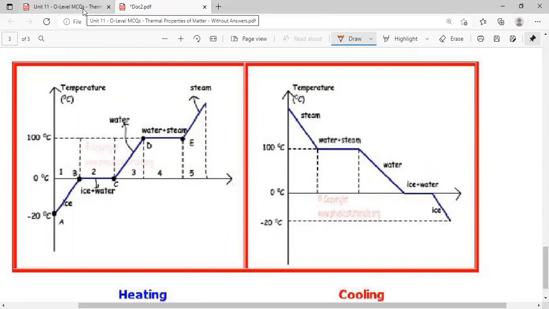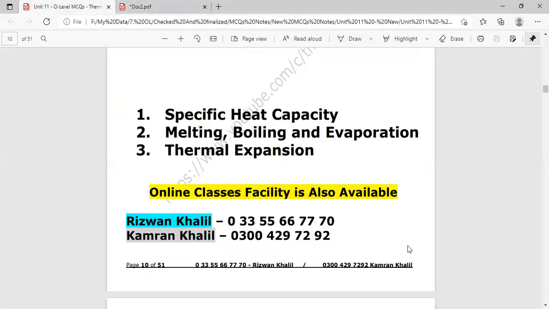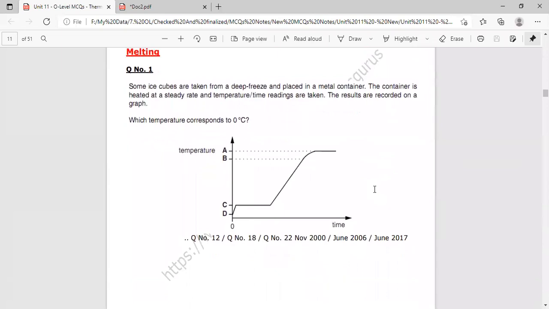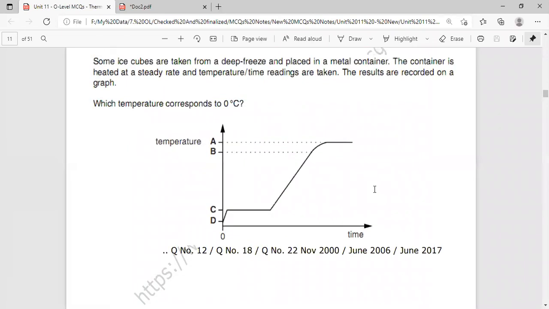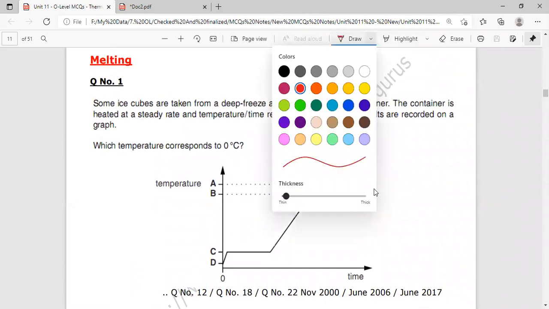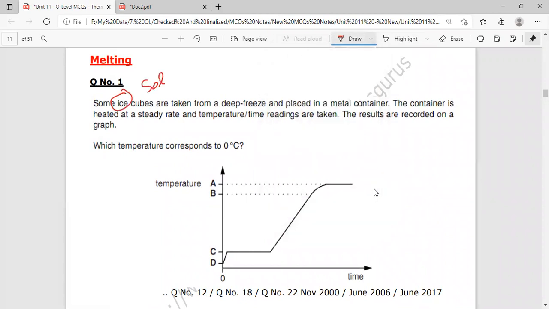Now we will quickly move towards the topic of melting and boiling, and we will discuss their MCQs. Okay, so let's start the MCQs related with the melting, boiling, condensation and freezing concept. The first MCQ is there. Some ice cubes are taken, which means solid is there, from the deep freezer and placed in a metal container.